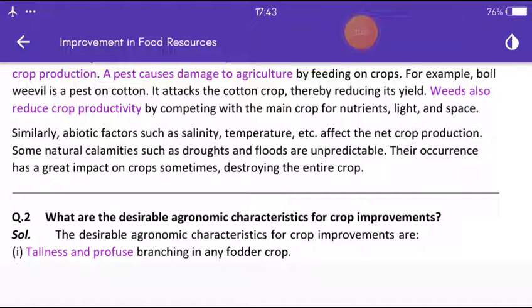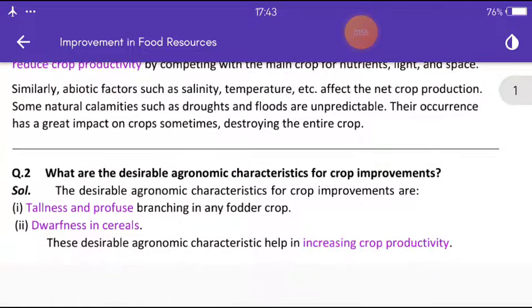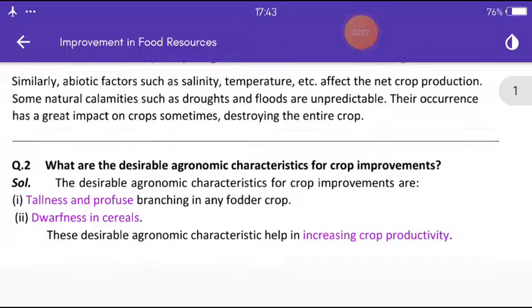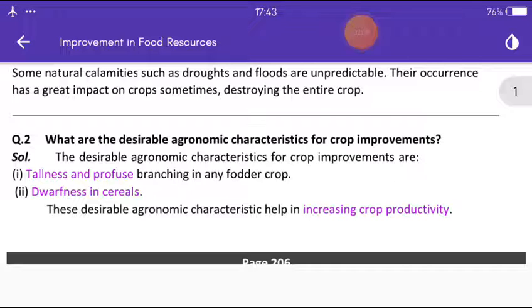Similarly, abiotic factors such as salinity, temperature, etc. affect the net crop production. Some natural calamities, such as droughts and floods, are unpredictable. Their occurrence has a great impact on crops, sometimes destroying the entire crop.